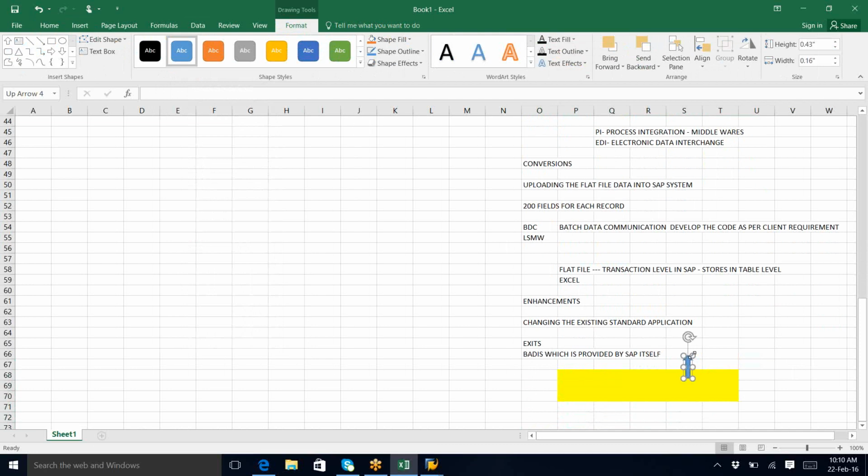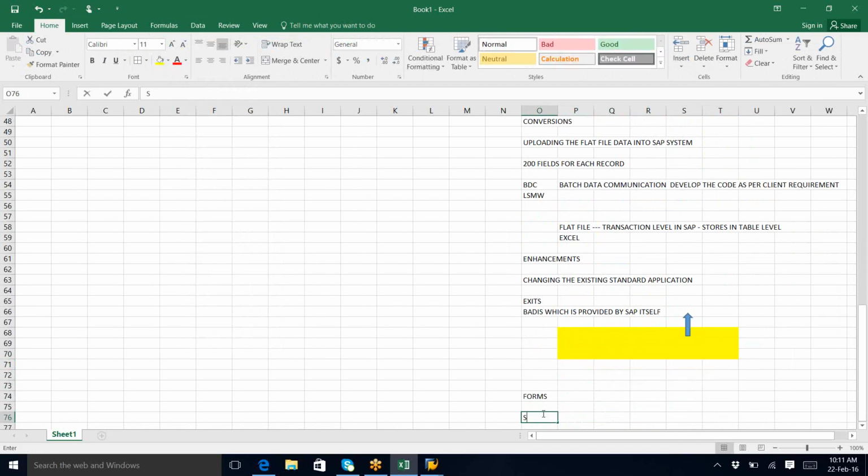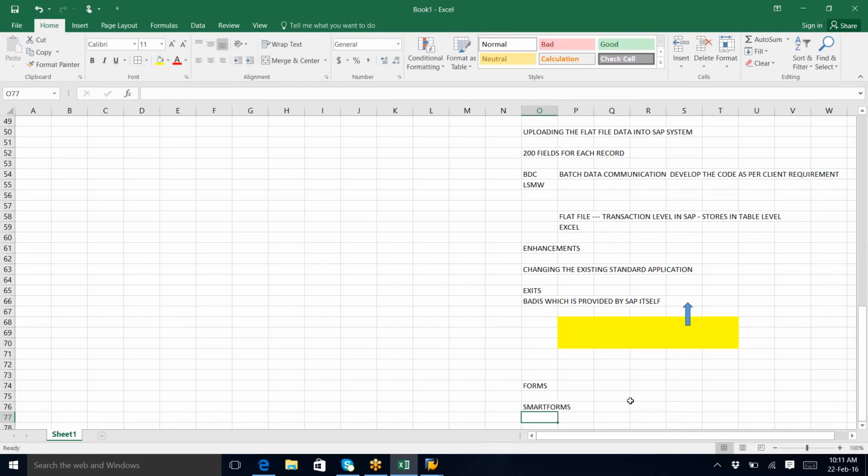Yeah. So this is an example where I can show you clearly. And next, what we have is forms. Forms means creating smart forms. Using smart forms we create invoices in PDF format. So we'll create bills, customer invoices, sales order invoices, purchase order invoices, any sort of invoices we develop through smart forms. Clear? Any doubt? No. Right.